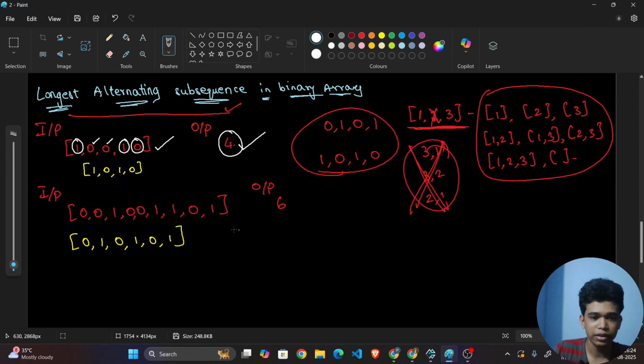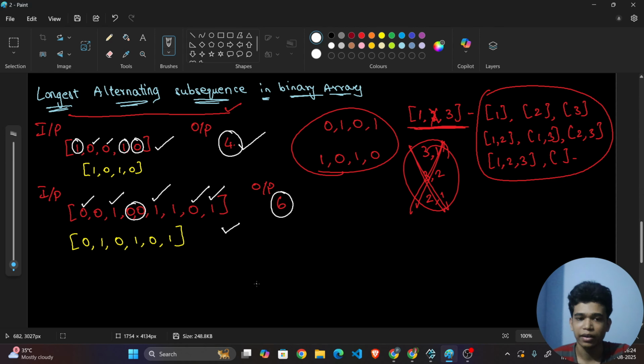Now see this second example. In the second example, I can tell you that for this array, my output will be 6, because I can take either this 0 or this 0. Then I'll be taking this 1, then again I can take one of these zeros, then take this 1, again take this 0, and then take this 1. Can you understand this? So my output will be 6.